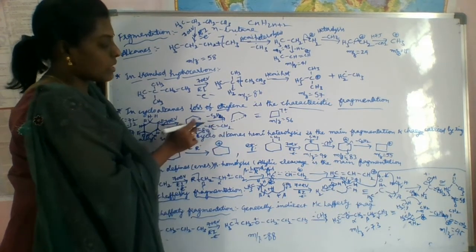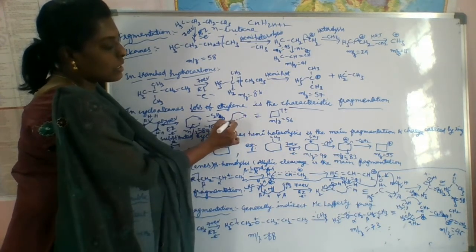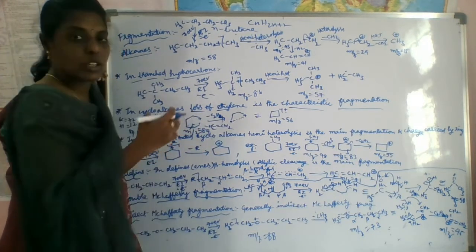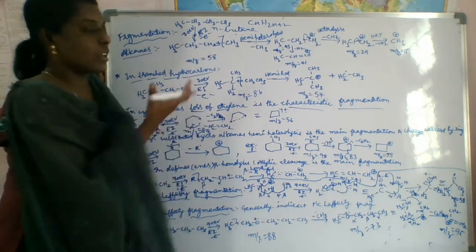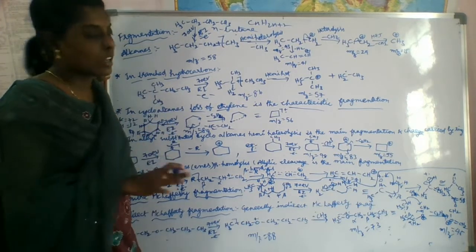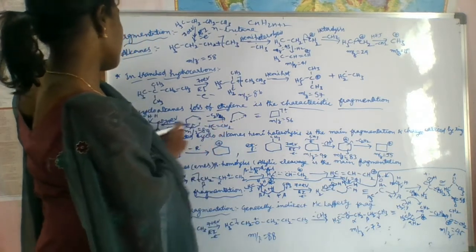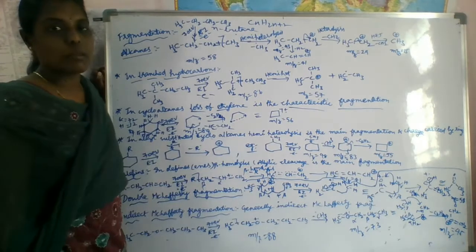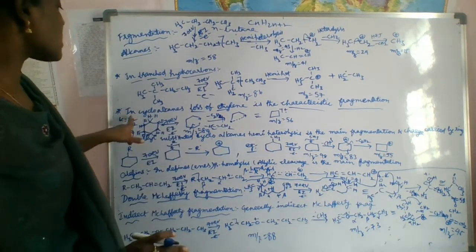Here we get the positive charge and a radical, which means a radical cation. If you eliminate a neutral molecule from a radical cation, you again get a radical cation. So you eliminate 28 from 84 and get the 56 fragment. This is the fragmentation process that occurs in cycloalkanes.